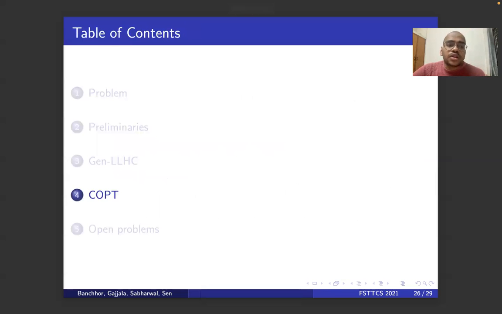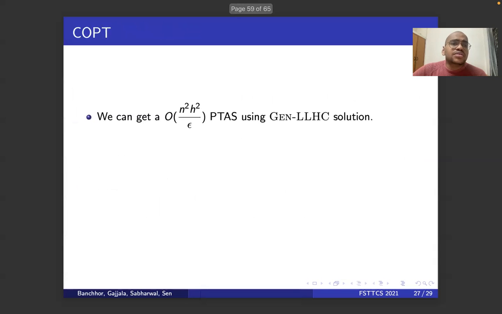Now we'll look at C-opt problem. Note that C-opt was nothing but a special case of general LHC. So you can just directly plug in the general solution and get an order n square h square by epsilon algorithm. But this is too high for a practical problem. So we give a faster algorithm for this.